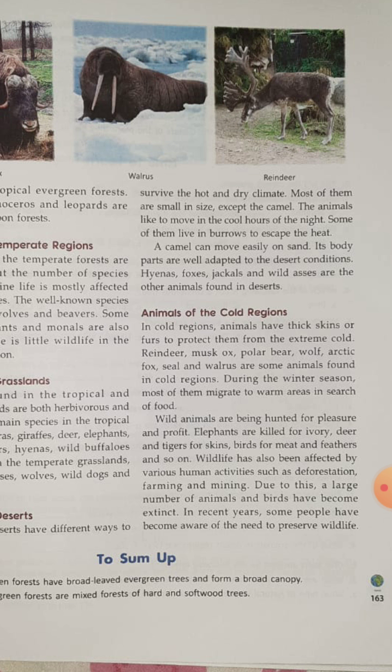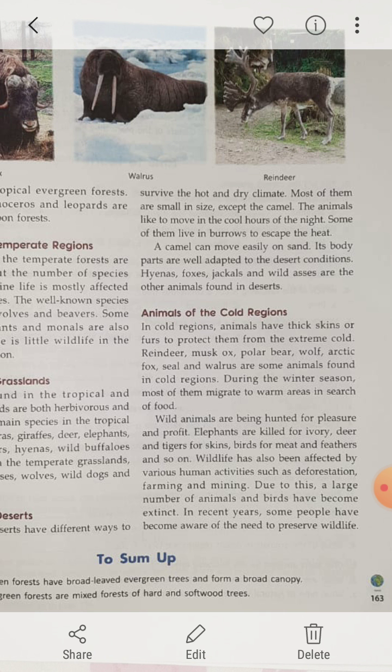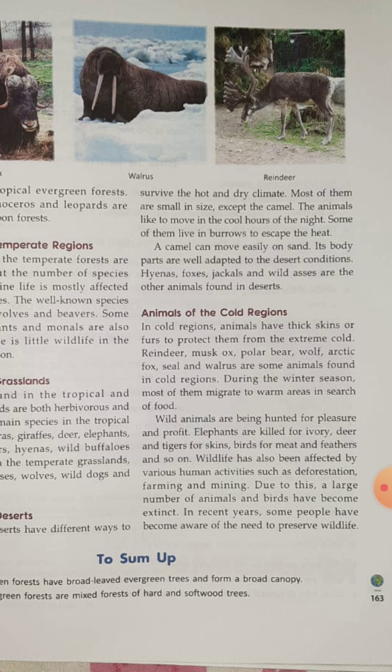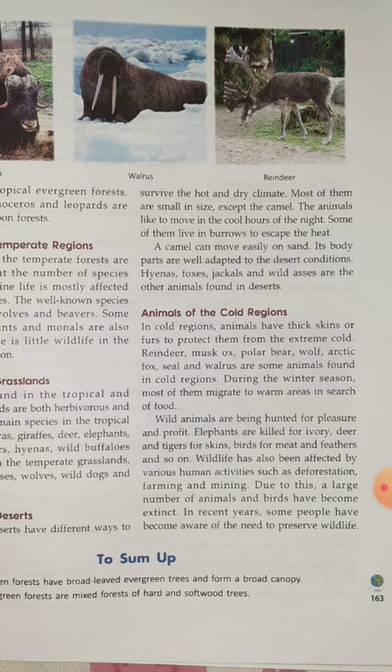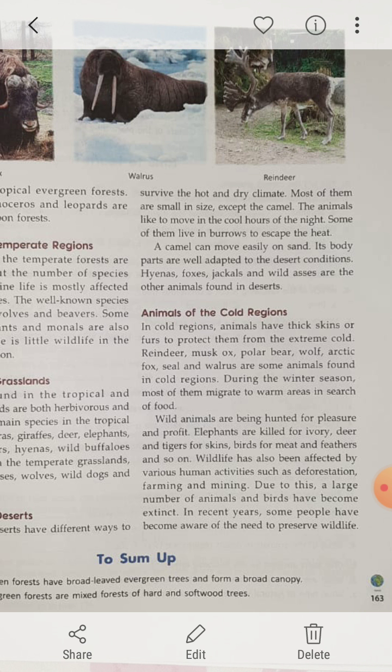Wild animals have been hunted. This is very sad news that wild animals are hunted for pleasure and for profit. Animals are killed for their teeth, deer and tigers for the skin, birds for meat and feathers and so on. So children, this is very sad to know. Clear? Wildlife has also been affected by various human activities such as deforestation, fire, forest farming and mining. Due to this, what happened? A large number of animals and birds have become extinct. Extinct means what? They are not going to come back. Clear? That species has gone.